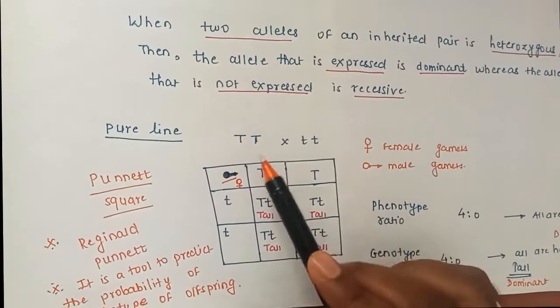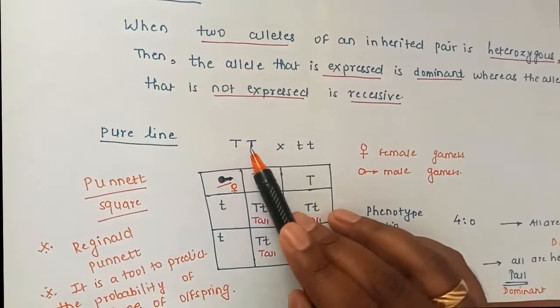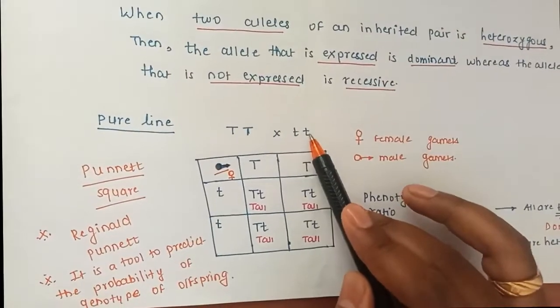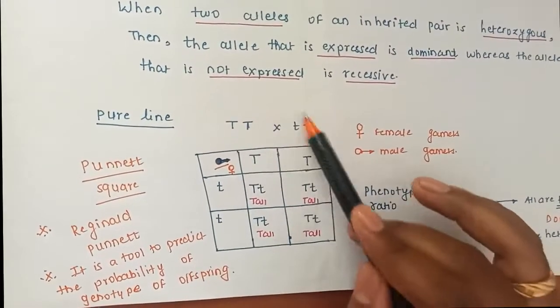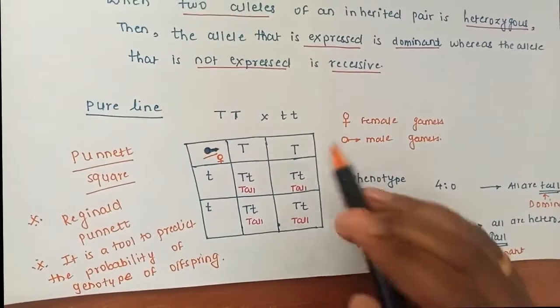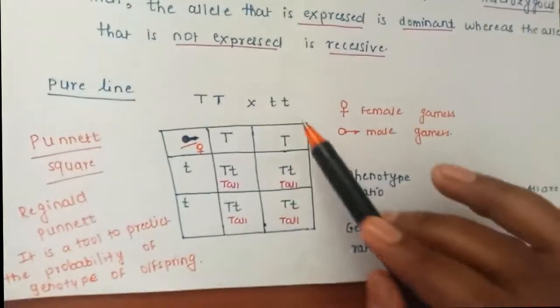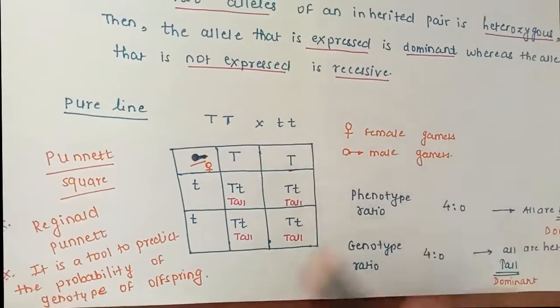So if I take homozygous tall and homozygous dwarf, these are the same alleles, again same alleles, so it is a homozygous gamete, and a homozygous gamete again. So this is the genetic characteristic. Now this T and T explains the tall, and this explains the dwarf.